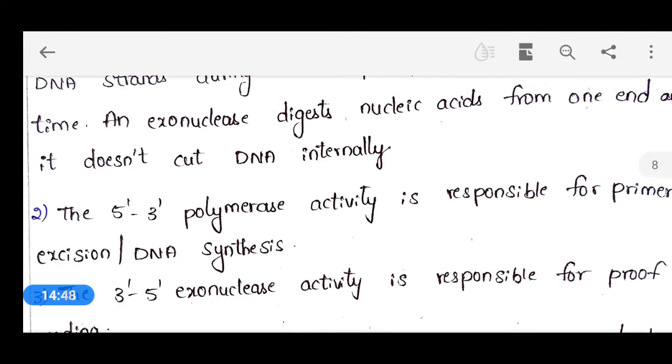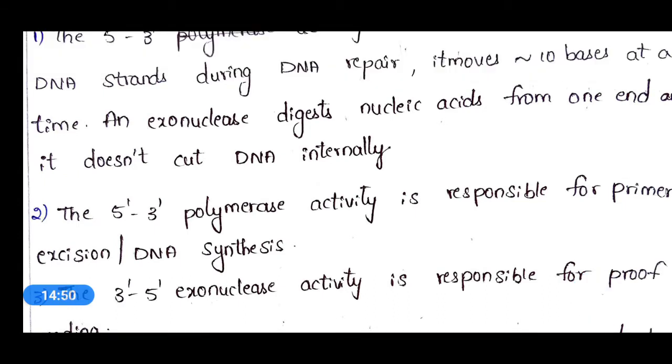Only the outer surface components, or the nucleotides which are present towards the outside, are cleaved by this DNA polymerase 1 enzyme showing exonuclease activity.